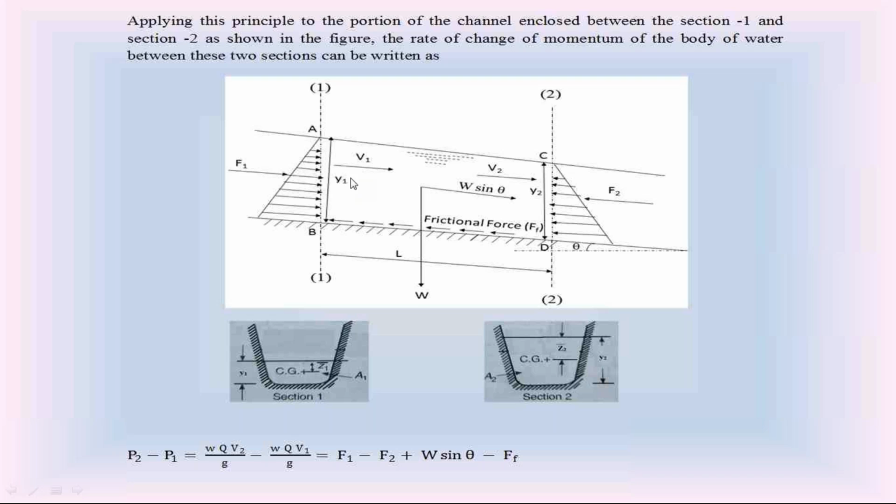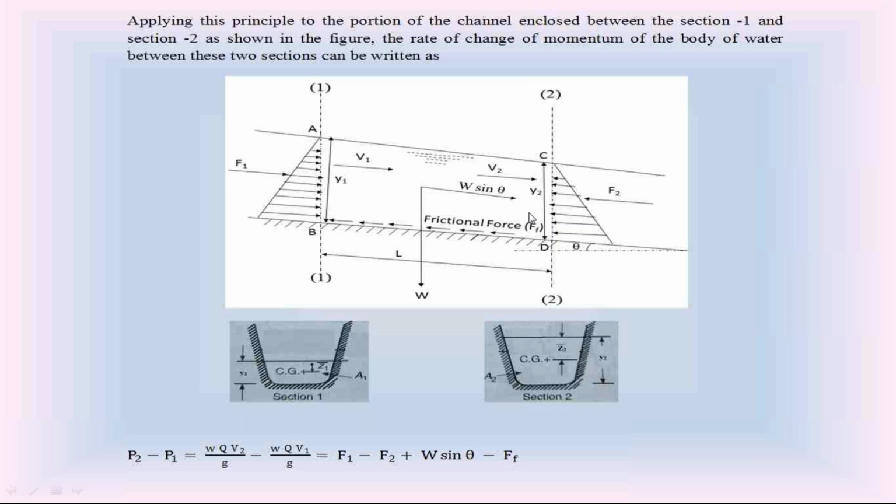So in the diagram, the resultant force of F1, F2, W sin theta and friction force is given by this equation. F1, in the direction of water flow, positive. F2, opposite to the direction of water flow, negative. W sin theta, in the direction of water flow, positive. Friction force, opposite to the direction of water flow, negative. So on the right hand side, this is the resultant force of all the 4 forces acting on this water between section 1 and section 2.